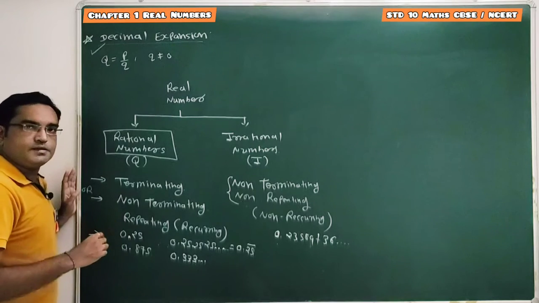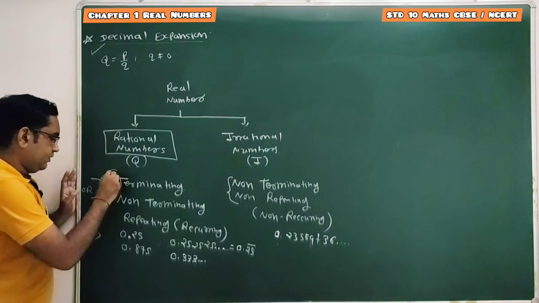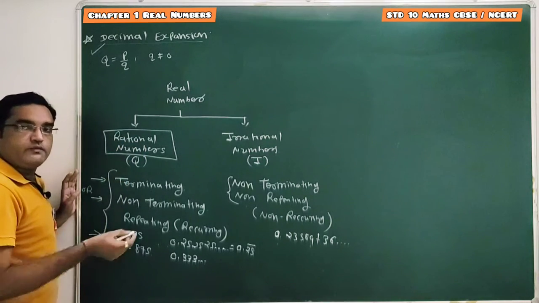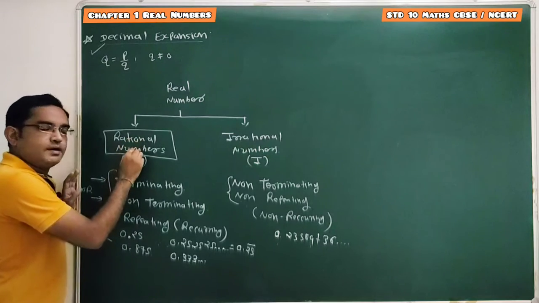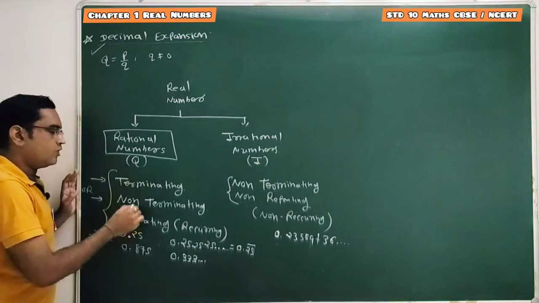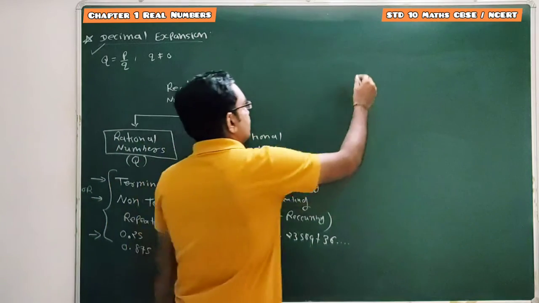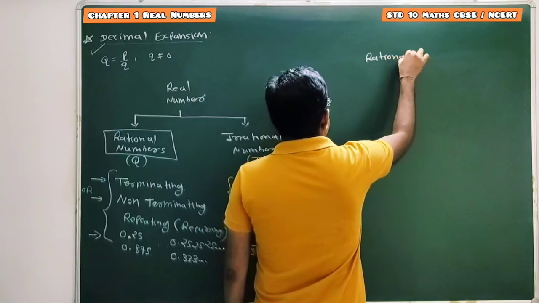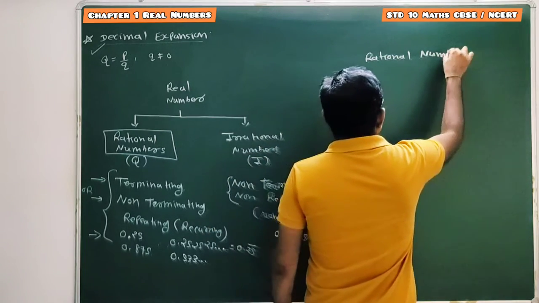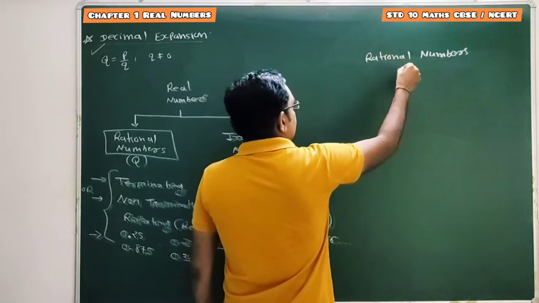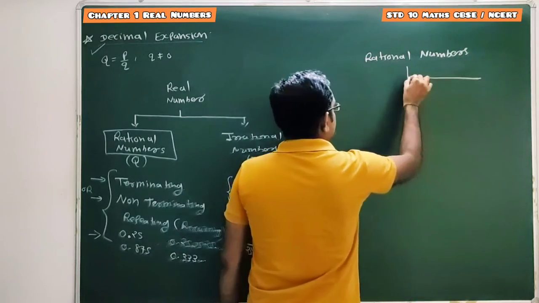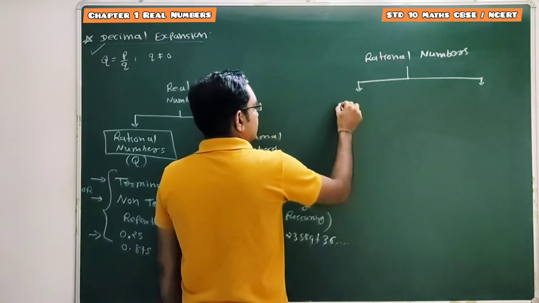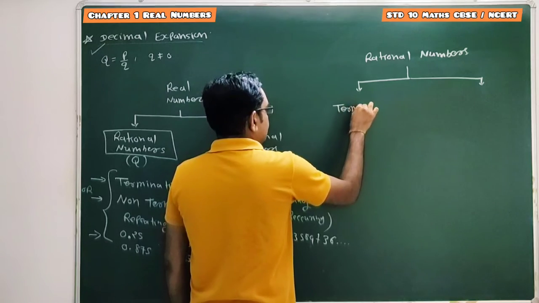Now for this 10th standard, the concept is in between. We are given rational numbers and we have to check whether the given rational number has a terminating decimal expansion or a non-terminating decimal expansion. What you have to study? We have to check the decimal expansion of rational numbers only. So two options are there for the decimal expansion of rational numbers. For a rational number, the decimal expansion can be terminating.